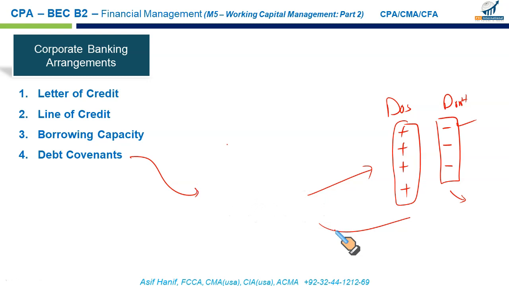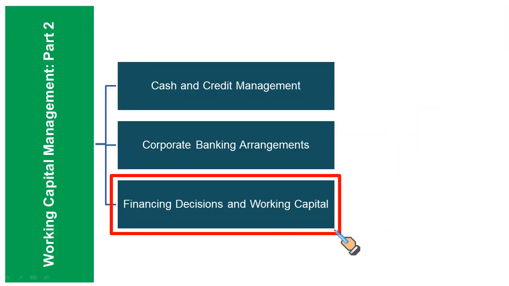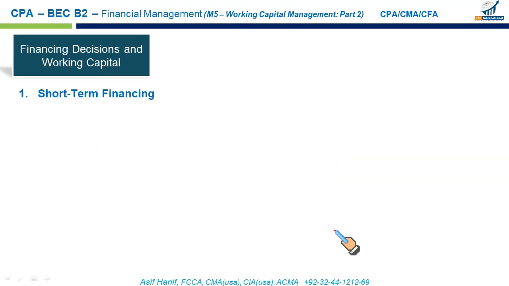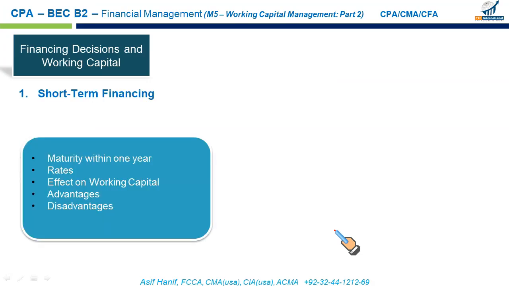Now the last area we have is the financing decisions and working capital. Okay, short-term financing. When you say short-term financing, it means financing that is available for 1 year. That means it will be maturing within 1 year. Rates on such financing tend to be lower. Let's say if the long-term debt is available at 10%, short-term borrowing will be available at, let's say, 8%. So the rates on short-term borrowing are lower than long-term rates.